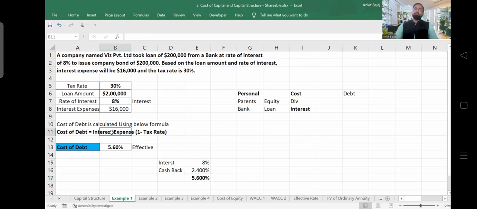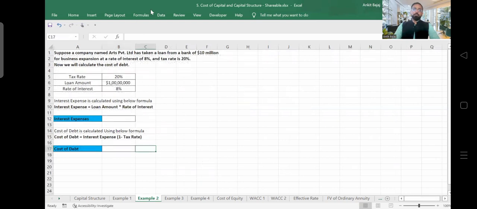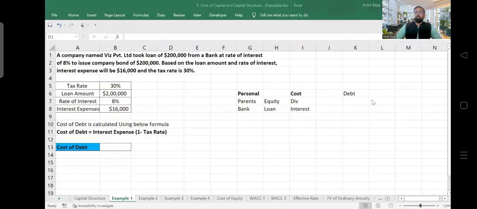So with the help of this formula, you can directly calculate the net cost. Is it clear? This is how we have to calculate the cost of debt. Am I making sense? Are you able to understand? So this is how you have to calculate. You can solve example number 2 right now. So now, we will be discussing about